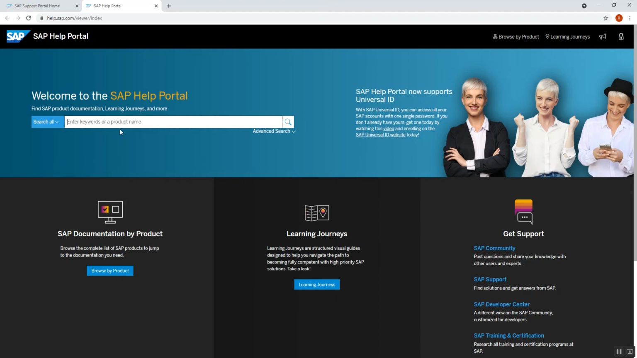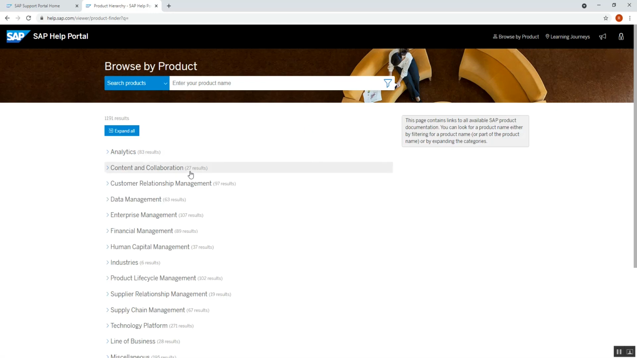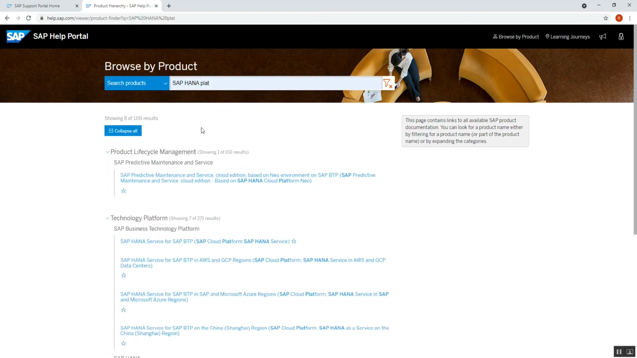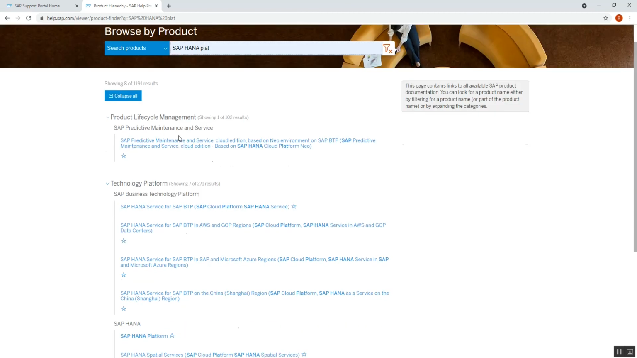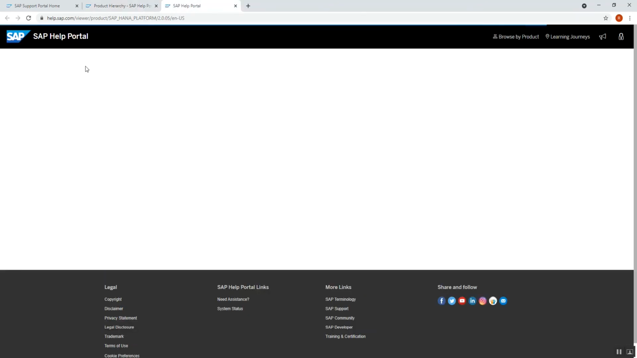Now again we have to go to SAP documentation by product. After clicking on it, we will get the list of all products. We are looking for SAP HANA platform, so I just search with this, which helps us filter it. Now we can see we got the SAP HANA platform, and I'm just opening it in a new page.